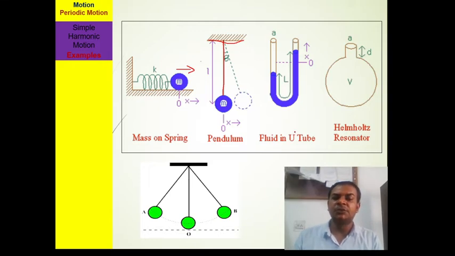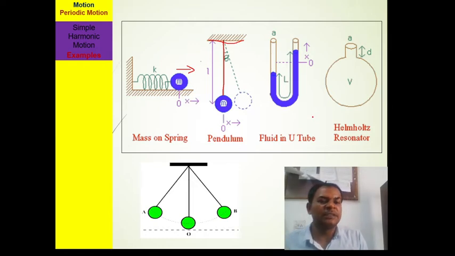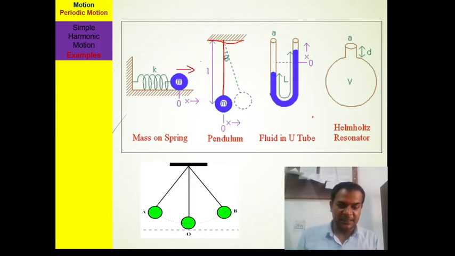The third one is the U-tube motion. In U-tube motion, we take a tube in the form of a U and put some liquid inside. Then it vibrates in its place, and it follows the condition of simple harmonic motion. The Helmholtz resonator is a device mainly used in some musical instruments, and when air comes in and goes outside, the air vibrates too. We mainly discuss here the simple pendulum and the mass spring system.